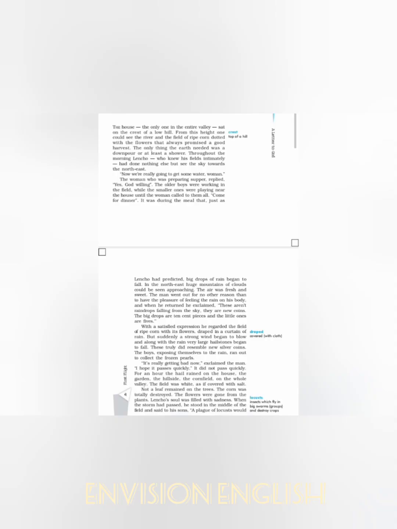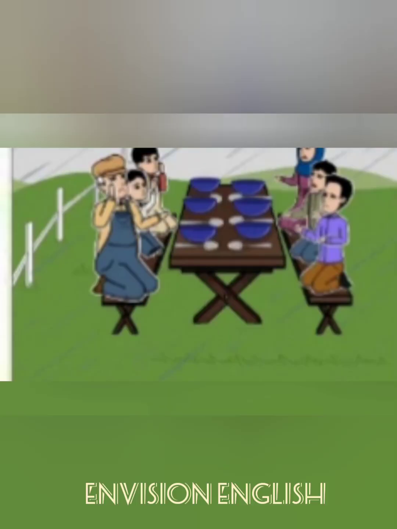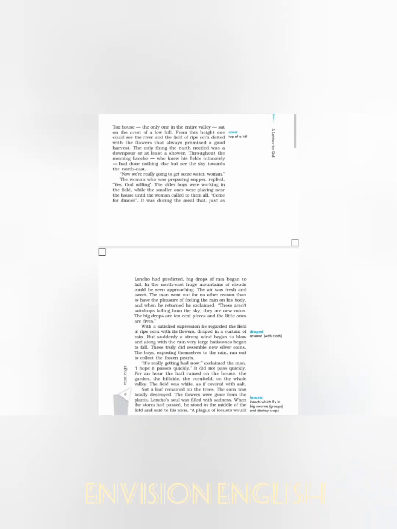In the opening line itself, Lencho is working in the land with his elder children, and the younger ones are playing in the field, and Lencho's wife is preparing dinner for them, and she calls them for dinner. From this line, we have to note one thing. She didn't call them for breakfast. She didn't call them for lunch, but she called them for dinner, which means that until the time of dinner, they are working in the field. So it shows how hard-working they are.